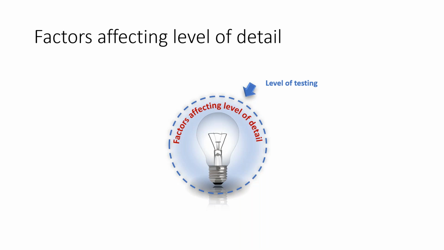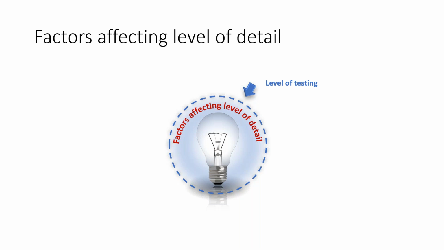First one is the level of testing. Level of testing means it is either unit level testing, system level testing, or user acceptance level testing. For user acceptance level testing, typically the test conditions are very broad, very high level, and we will not go into too much detail there, because user acceptance test is a very high level test.